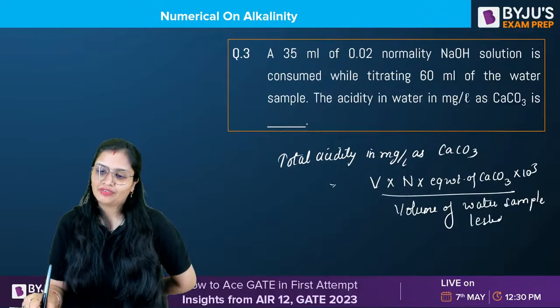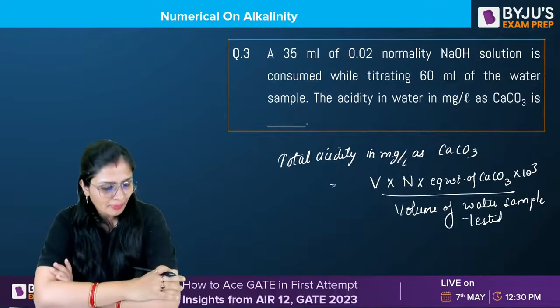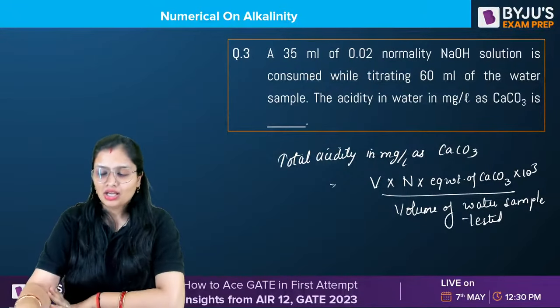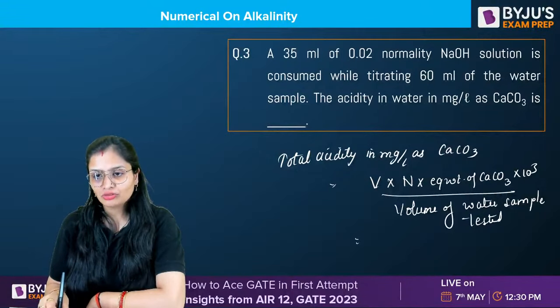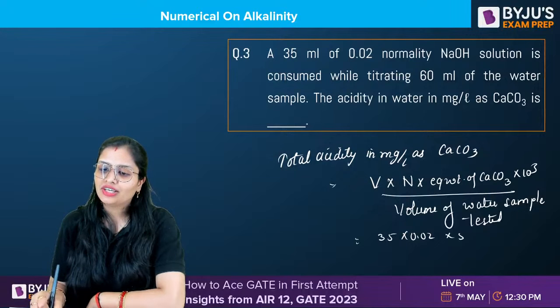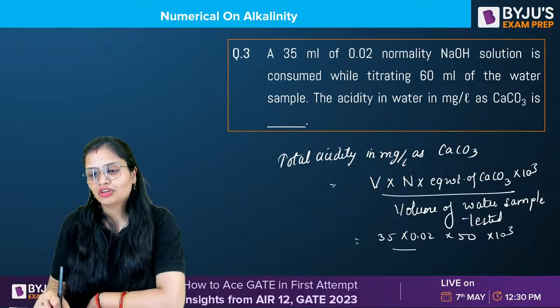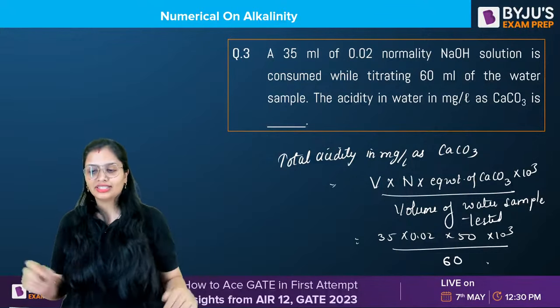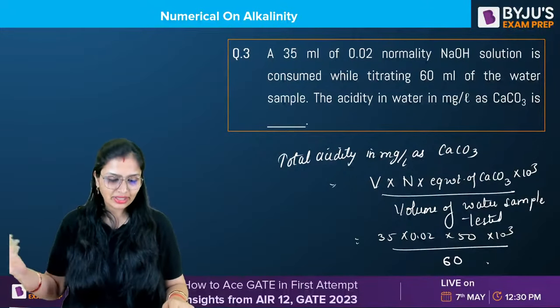But if you are okay with learning it, that's your call. Got it, Arun and everybody else? Okay. Now here also you have got this much only. Volume used 35. Normality 0.02. Equivalent weight 50. 10 raised to power 3. Volume of water sample used 60. Tested basically. Okay. Same thing is there.